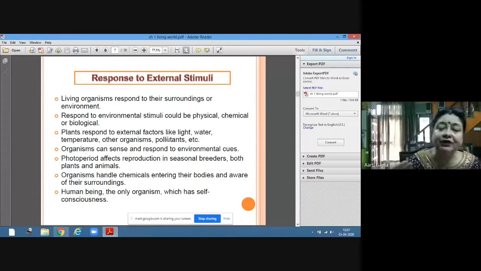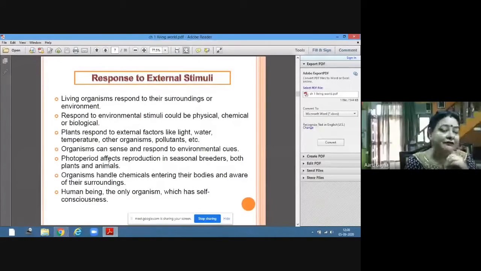Water, availability of the water, organisms are present. Organisms can sense and respond to environmental cues. What are cues? Suppose there are clouds, that is a cue for us that it is going to rain, so we can sense the cues also.